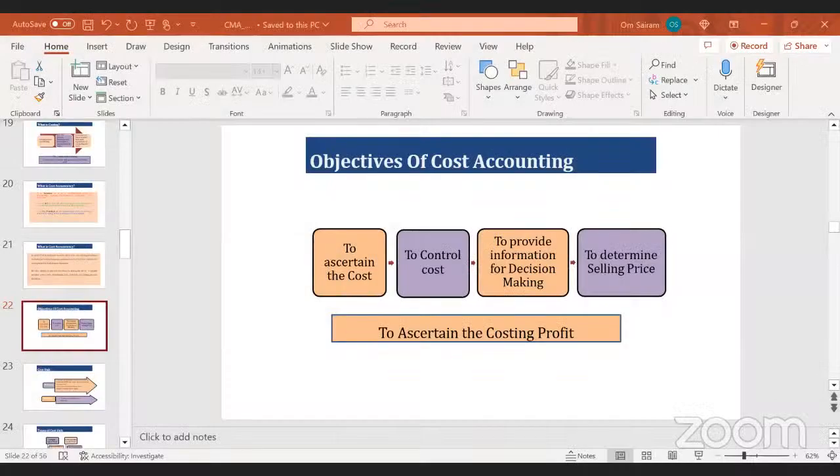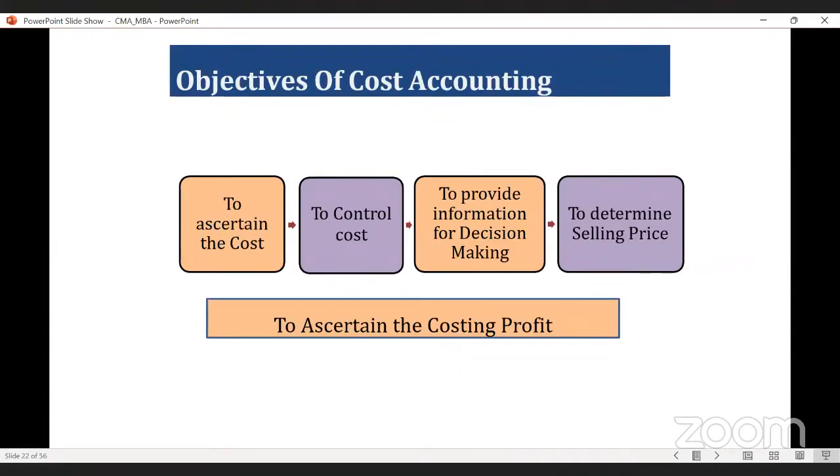Okay. So here I am sharing my screen. Just have a look. Is it visible to all of you? Yes, sir. Okay. So last class we have already discussed about various basic terminology, and some other terminologies also we are going to discuss today. We have also discussed about cost accounting, costing, and cost accountancy, along with the objectives of cost accounting. Why we need to study cost accounting? So these are the reasons.